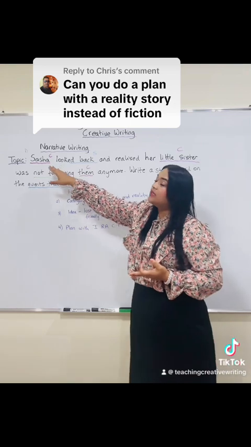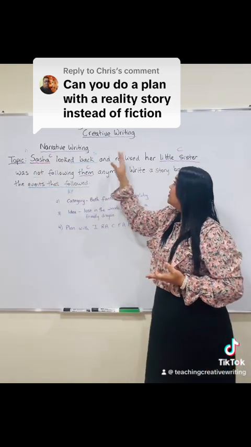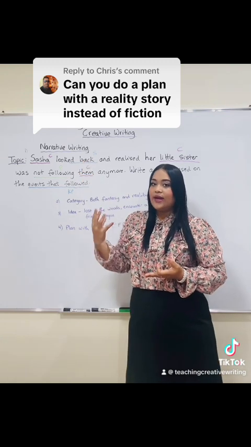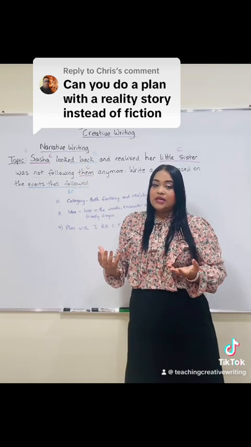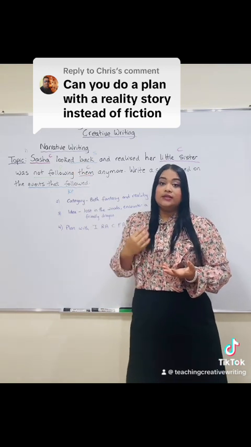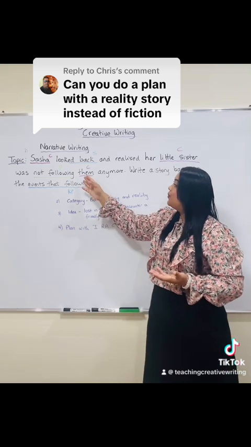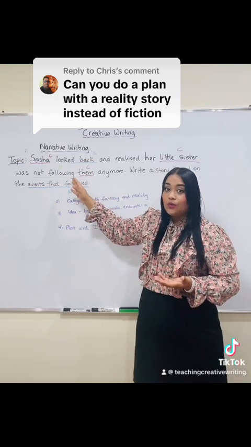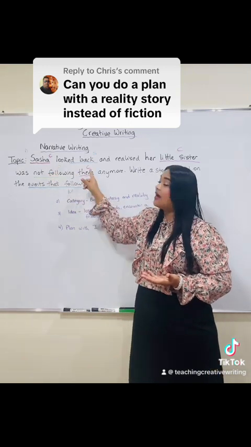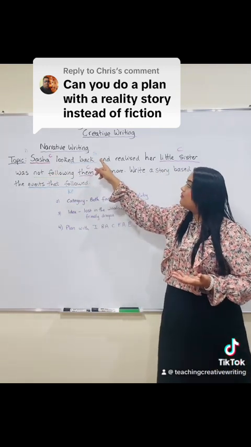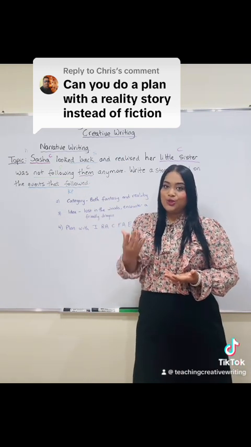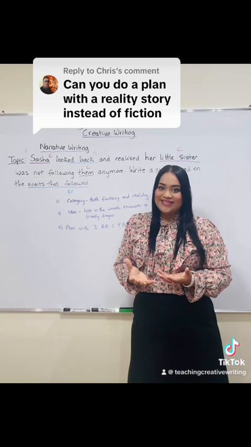So we underline Sasha for character as well as her little sister for character. Looked back would indicate setting. Where are they at this point? So you would have to interpret that the setting would be based on your interpretation, your storyline. Now, for not following them anymore, that is the problem. So you would see that we put P for problem. So you have characters identified by the C, then you have S for setting, because them as well would be other characters who are not named. So your job would be to give those characters life.